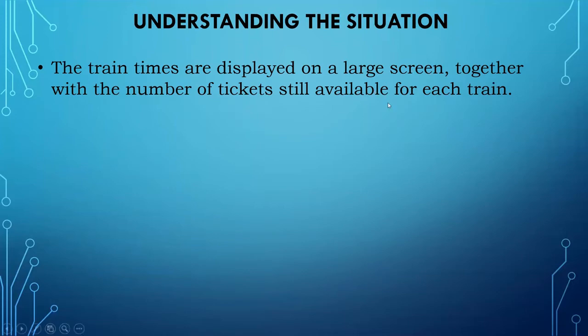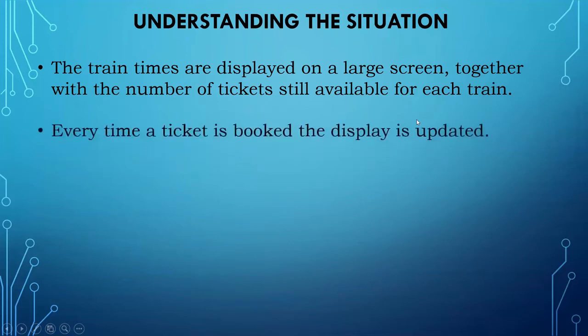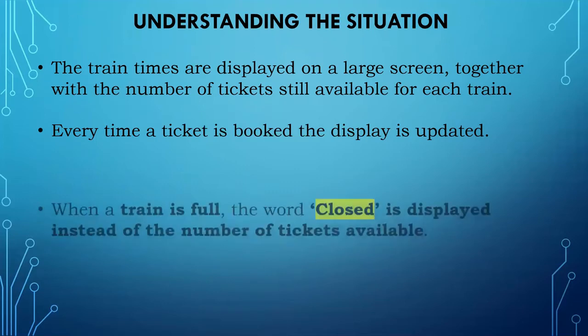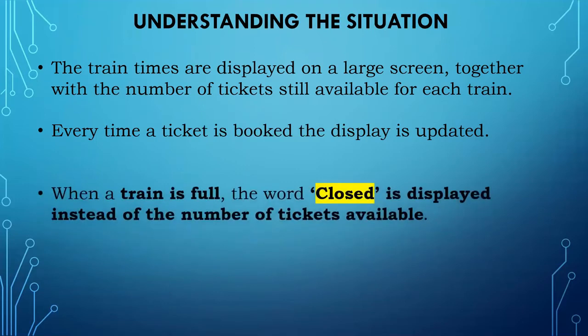So like that, we have to make a program to display the screen, and every time it has to be updated. Suppose 2-3 people book tickets. After booking, the number of tickets has to be reduced and show how many tickets are available. And when the train is full, the word closed is displayed instead of the number of tickets available.